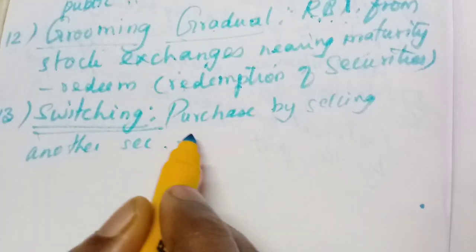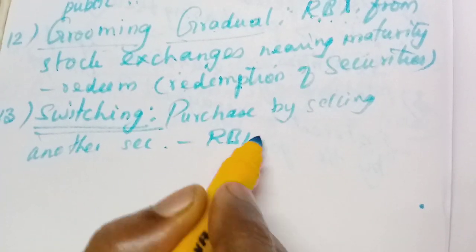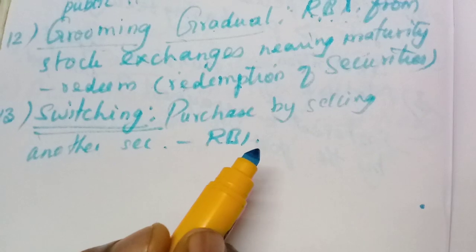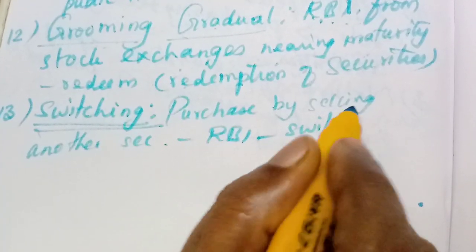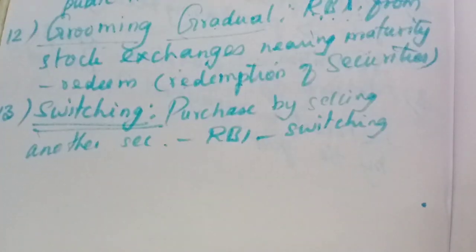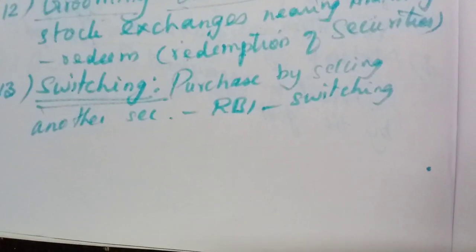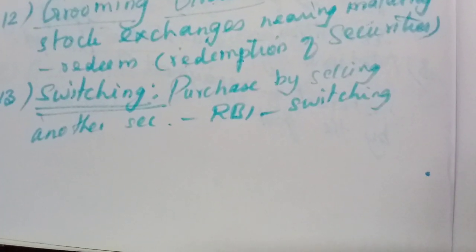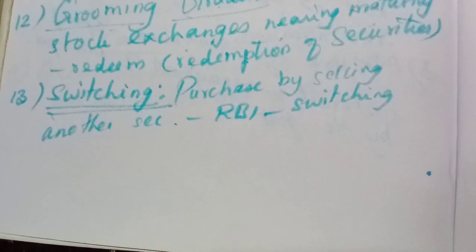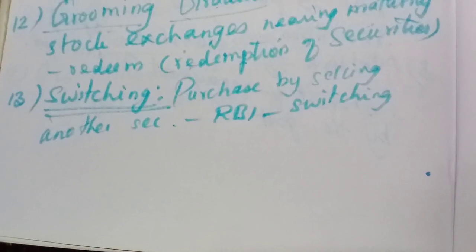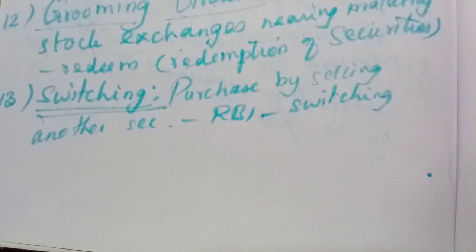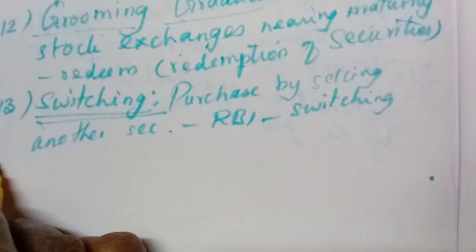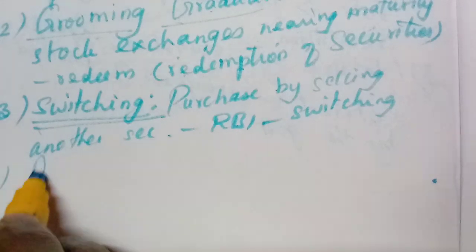That is carried out by the RBI. That is called switching. The main thing is purchasing one security at the sale of another security. For example, in the market, we sell one thing and purchase another thing. That is called switching.